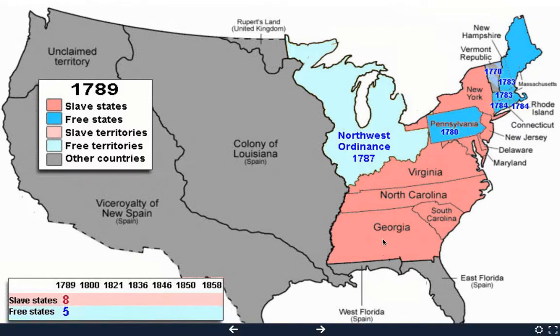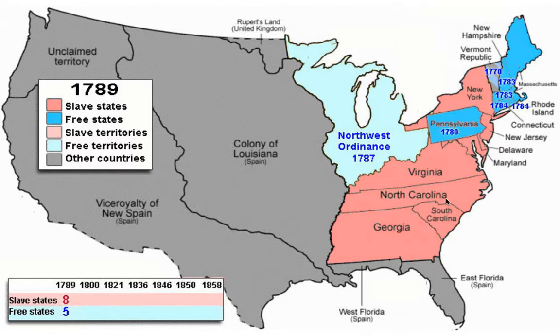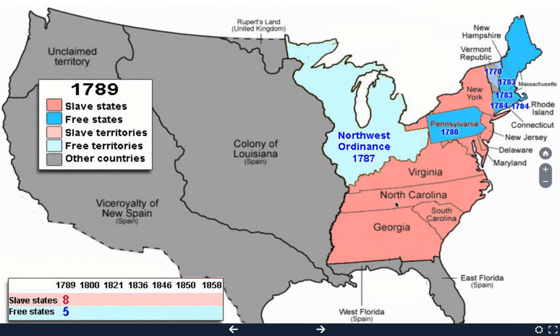Now, this is one of the things we have to consider, that in 1789, all of these red states are slave states. And so you can clearly see that there is a majority of slave states. So when the slave states threw a fit and said, you're not going to do this, that was a big deal. And so they weren't able to pass just a compromise that was going to make the North and the South happy. So here's your Northwest Ordinance Territory, which they said no slaves can live out there. And none of this out here belonged to America yet.